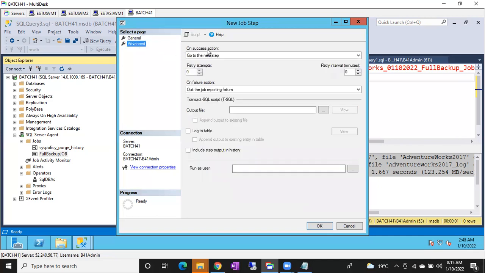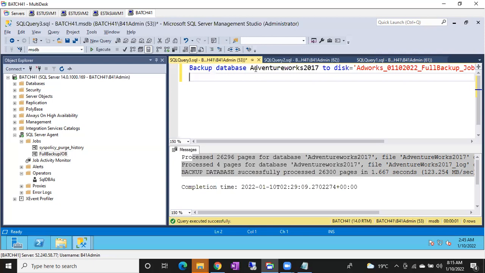You can see the job. If you want to go to the next step, you can go to the next step, and if you want to quit, you can quit it. Let me click OK. Change the database name as Azure? Not required. While taking the backups, did I change it to AdventureWorks here? This is going to run on master only. So why again do I have to change the database? In the last step also I just selected the master database, not AdventureWorks. Backup queries, even though any database is selected, will ultimately run on master only. Some default queries.